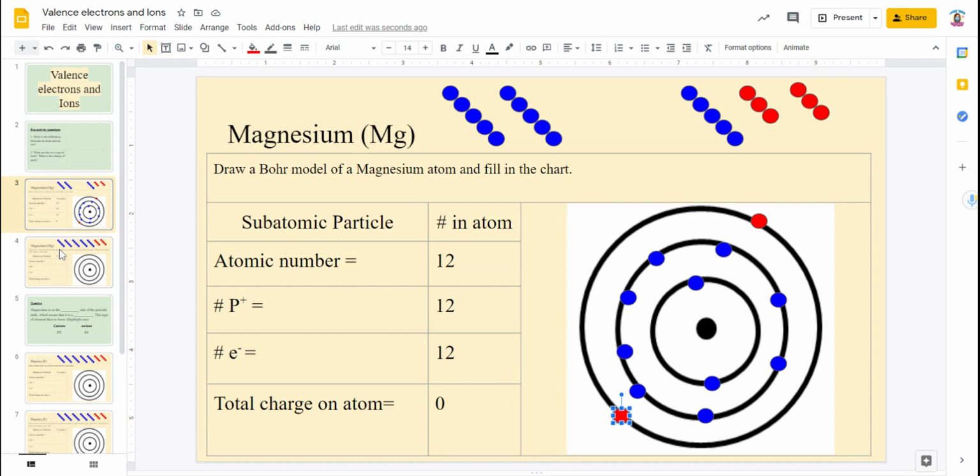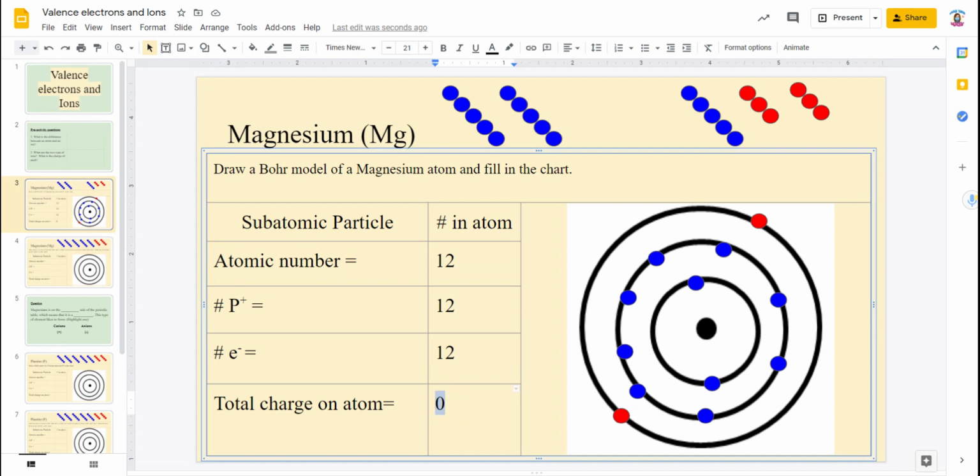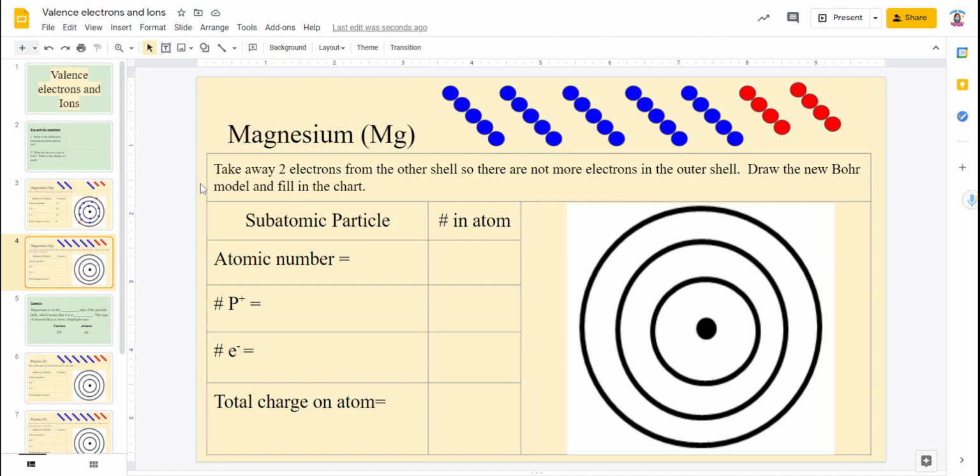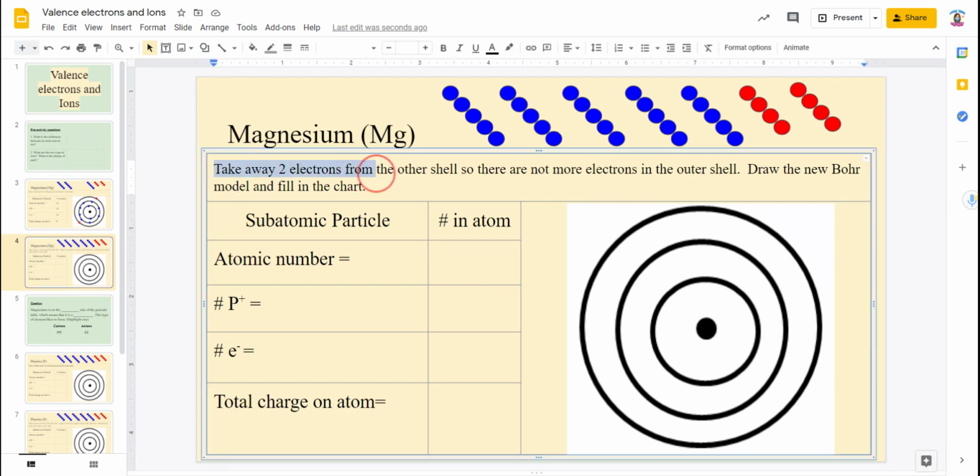Now we're going to create an ion. This is an atom of magnesium because its overall charge is 0. Now we're going to create an ion of magnesium. It says, take away 2 electrons from the outer shell, so there are not... I should reword that. There are not any more electrons in the outer shell. Draw the new Bohr model and fill in the chart. Okay, so I have to correct my English there.